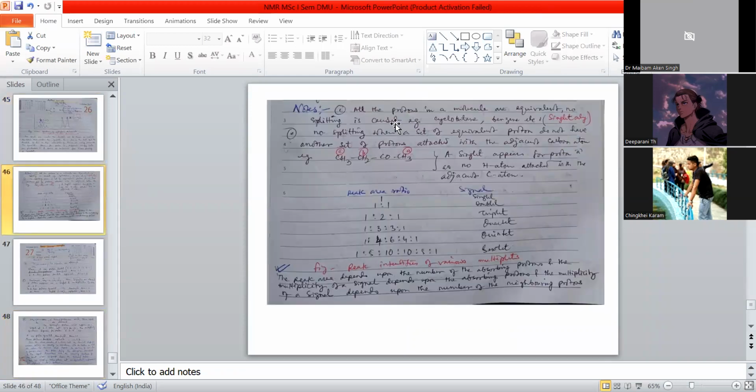If all the protons in a molecule are equivalent, no splitting is caused. I have mentioned that if there are a number of protons but they have the same environment, there is no splitting, one singlet. There is no splitting when a set of equivalent protons does not have another set of protons attached to it.